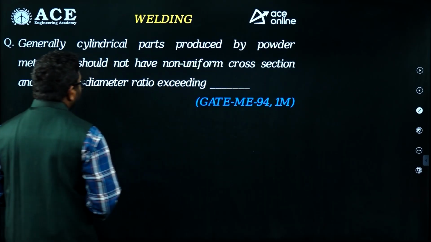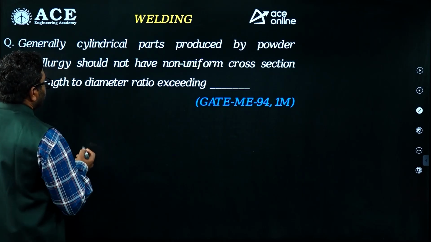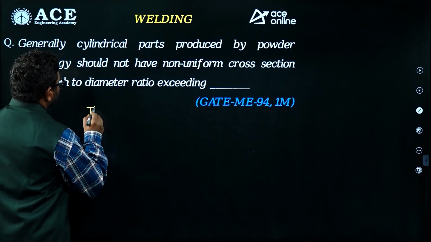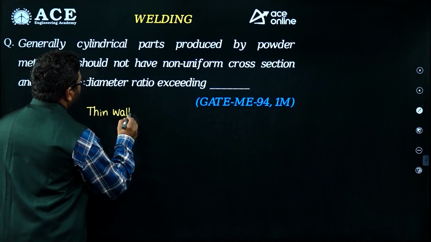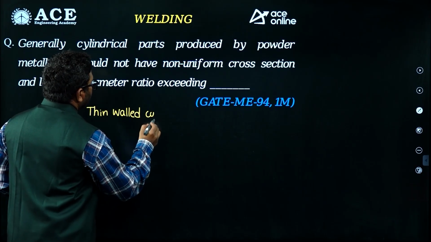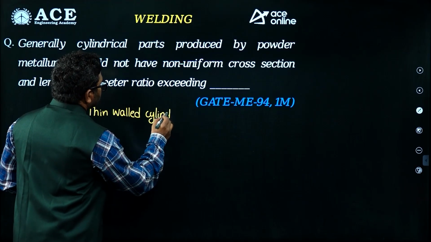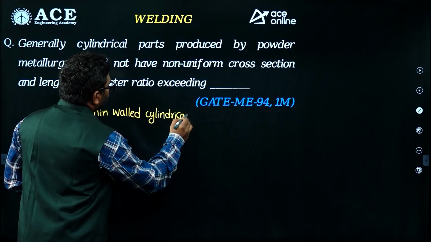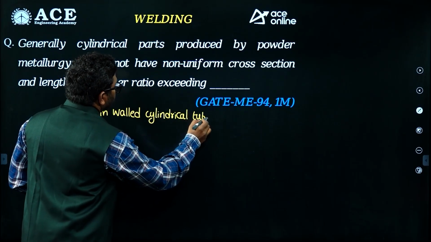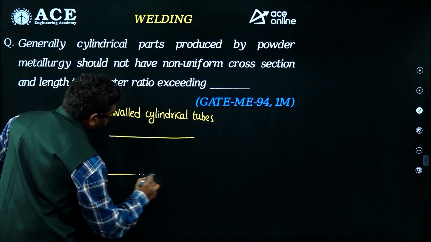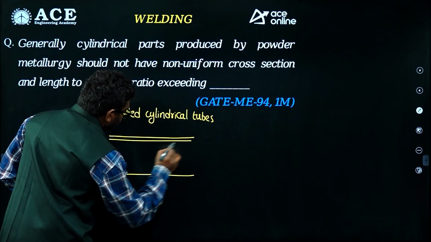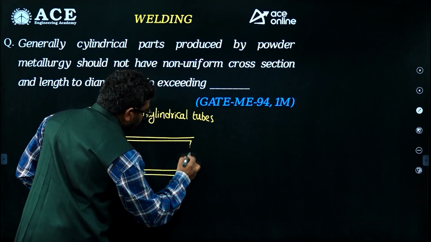So to get a uniform cross sectional area, for thin walled cylindrical tubes, okay, it is like this. Thin walled cylindrical tubes are like this, you can say.